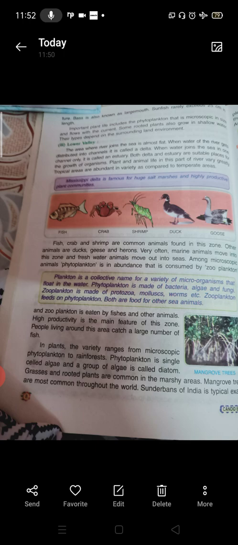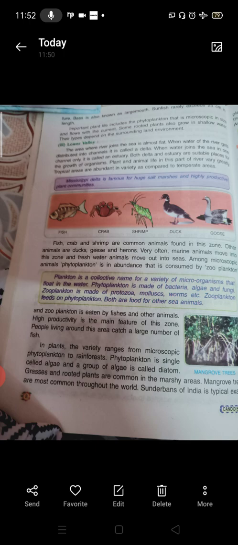When water joins the sea in one channel only, it is called an estuary. Both delta and estuary are suitable places for the growth of organisms. Plant and animal life in this part of the river varies greatly. Tropical areas are abundant in variety as compared to temperate areas. Mississippi Delta is famous for huge salt marshes and highly productive plant communities.